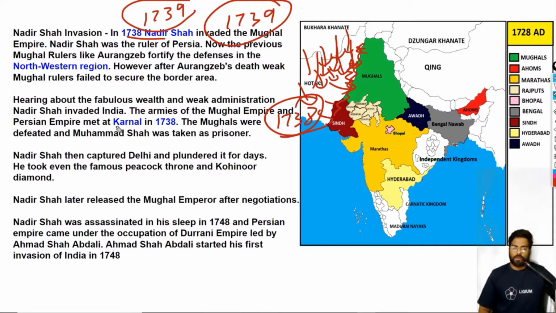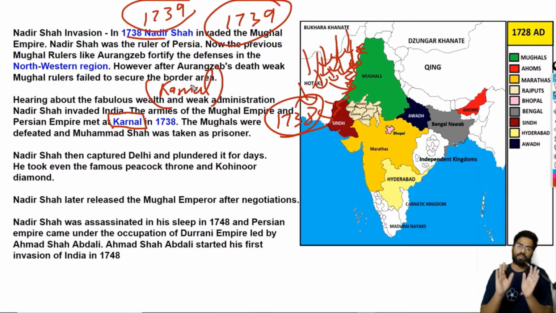He invaded, and the Mughal armies under Muhammad Shah fought against Nadir Shah's Persian army at a place called Karnal, somewhere near Punjab. The Mughal army was defeated, and after defeating it, Nadir Shah plundered Delhi heavily.